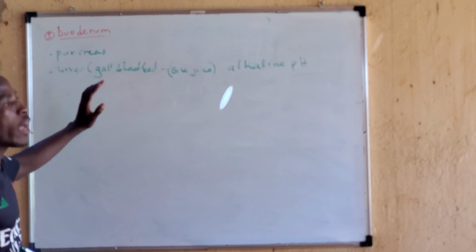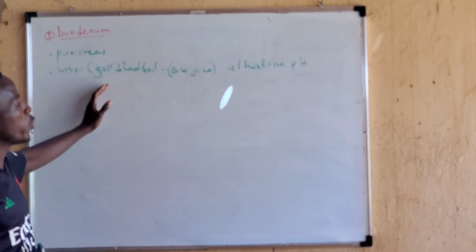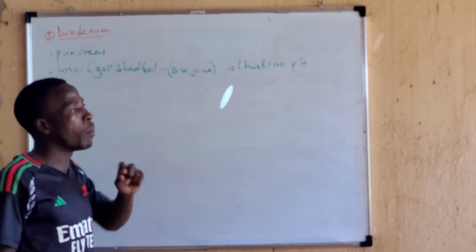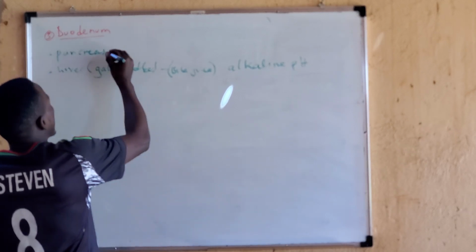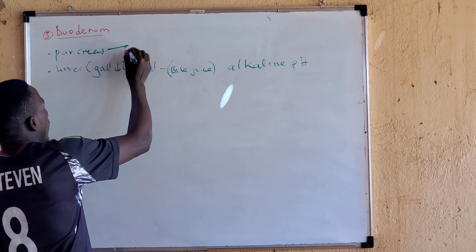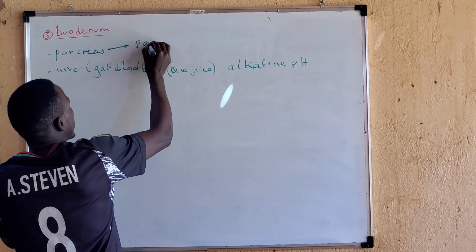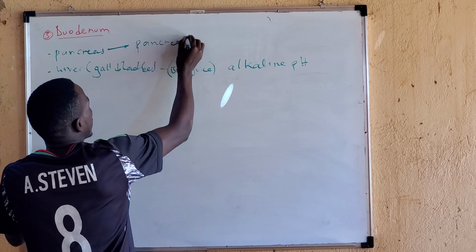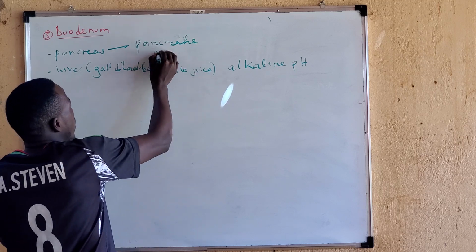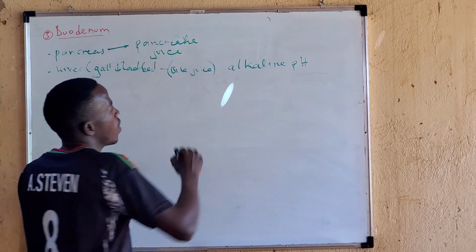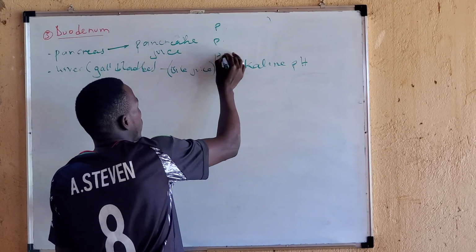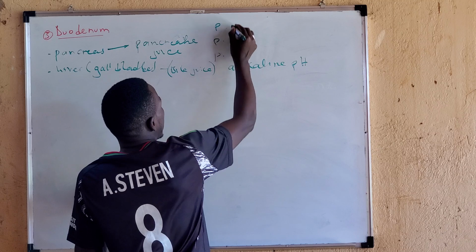So the ions or chemicals in the bile juice give us an alkaline pH in the duodenum. And then the pancreas gives us the pancreatic juice. Now, this pancreatic juice has 3 enzymes, and they are given the name pancreatic. One is called pancreatic amylase.